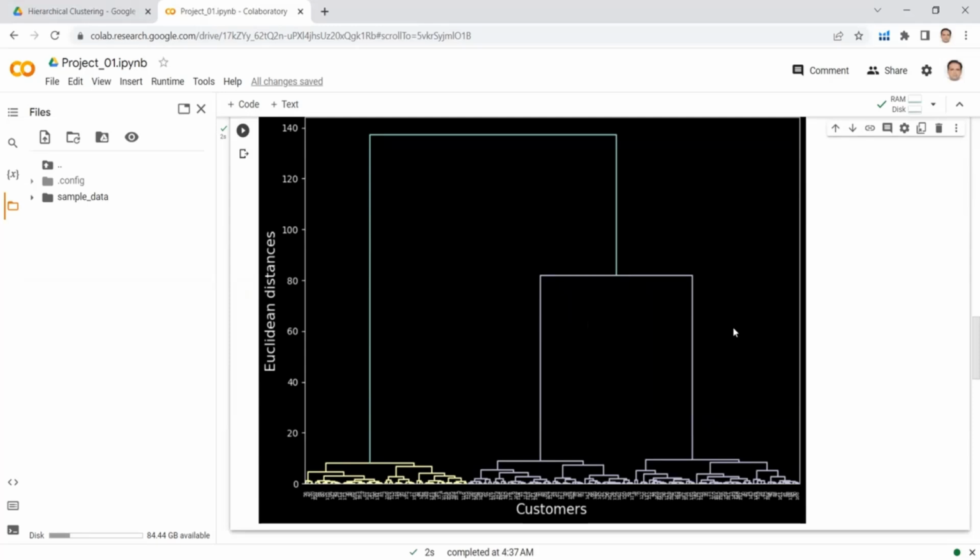So we start thresholding from here, and then we cross across the dendrogram. If we cross the dendrogram at this point, and assume that our threshold is here, then below this line we have three vertical lines. It means it is safe to take this as one cluster, this as a second cluster, and this as a third cluster. So the dendrogram is used to find the optimal number of clusters. And here with the dendrogram, we have decided to take 3 clusters for this particular project.